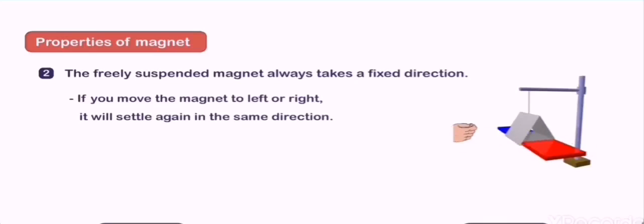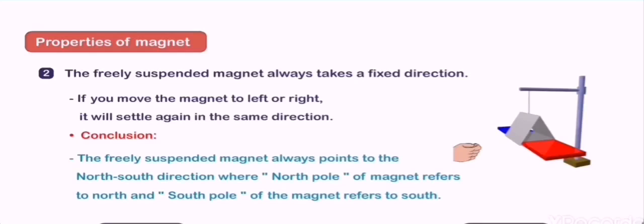The freely suspended magnet always takes a fixed direction. If you move the magnet to left or right, it will stabilize again in the same direction. So you can conclude that the freely suspended magnet always points to the north-south direction, where the north pole of magnet refers to north and the south pole of the magnet refers to south.